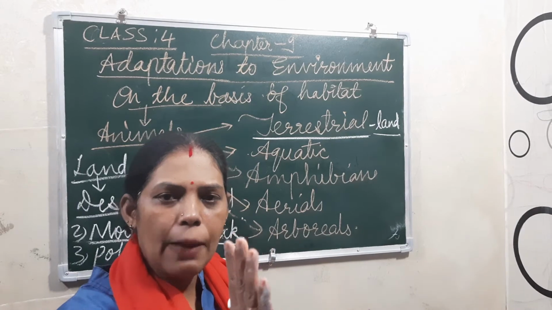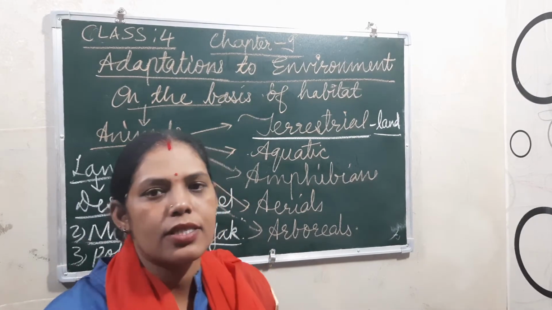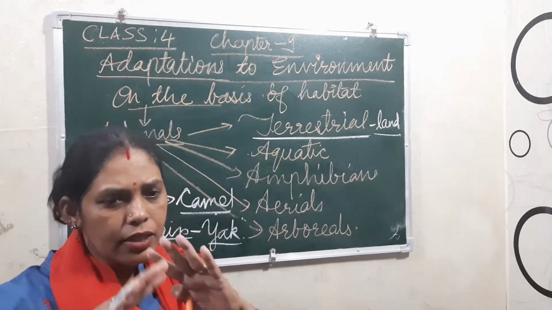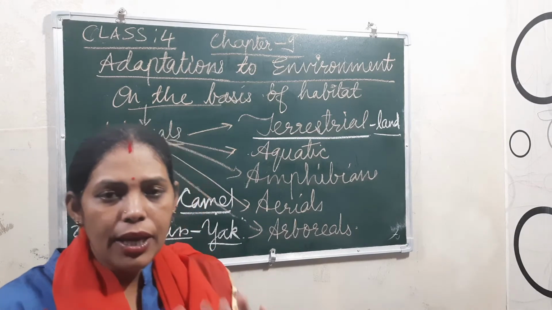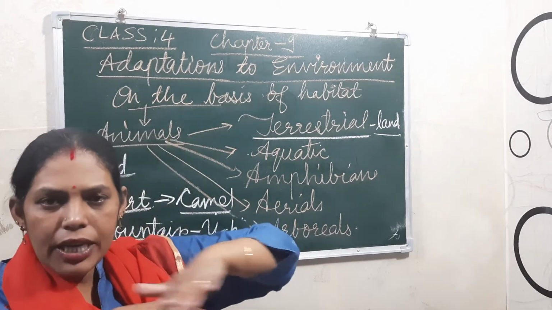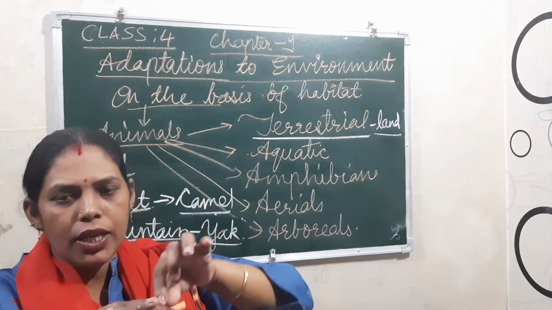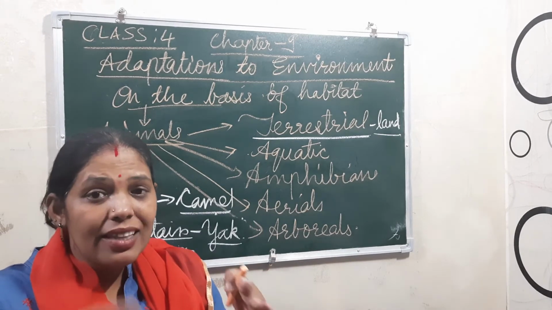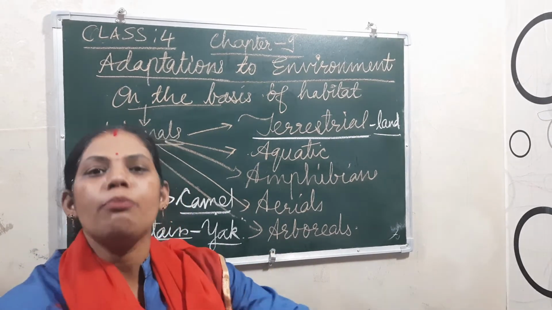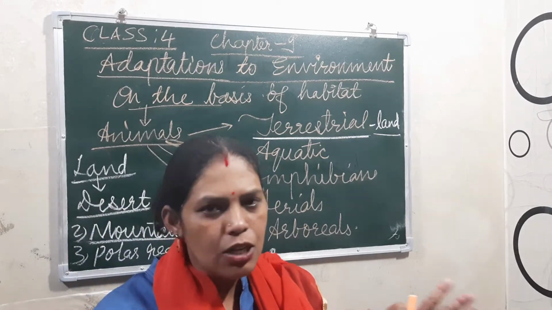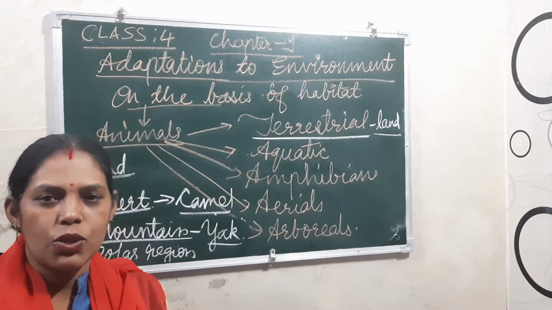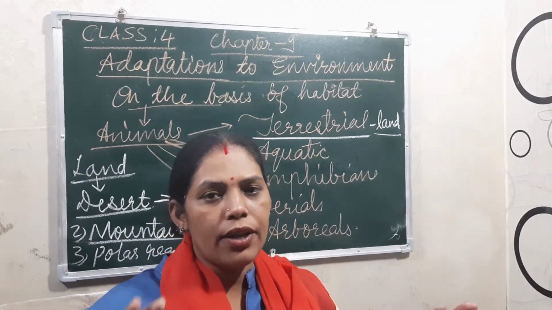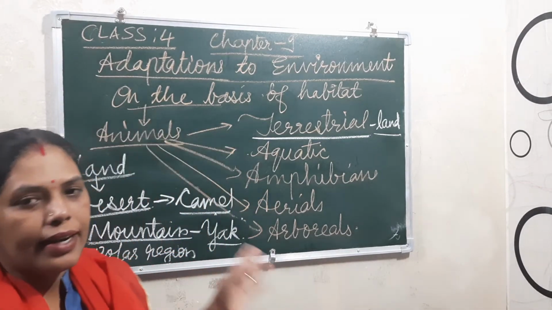Mostly you can see ice, and sometimes that ice melts. So they have padded feet, meaning the toes are joined with a layer, so that when the ice melts and becomes liquid, they can swim in the water. And when it is in solid form, they can glide on the ice. That adaptation is there.